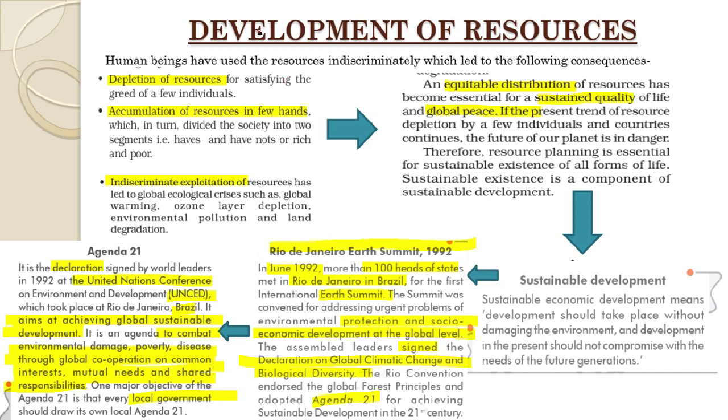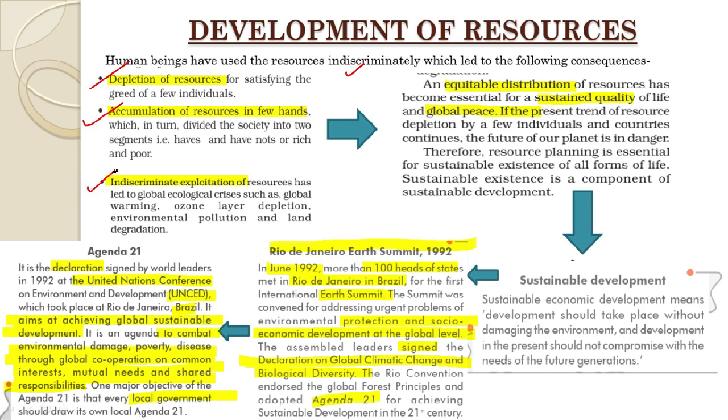Okay, so students, we have seen that in the due course of development of resources, human beings have used the resources indiscriminately, which has led to the following consequences. Now, what are these consequences? Number 1, depletion of resources. Number 2, accumulation of resources in a few hands. And number 3, indiscriminate exploitation of resources.